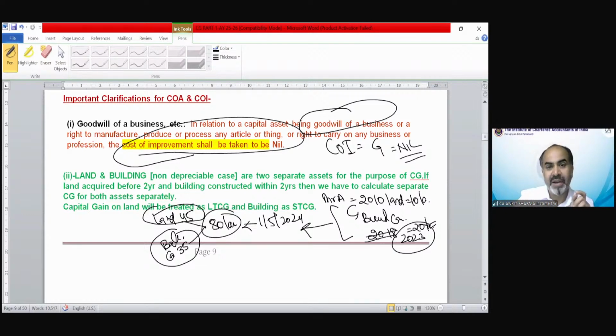So land and non-depreciable building are two separate assets for the purpose of capital gain. If land was acquired before 2 years and the building constructed within 2 years, then we have to calculate separate capital gain for both assets. Capital gain on land would be long-term and on building would be short-term in this situation. Do not worry. In the examination, separate values would be given if this kind of question is framed.